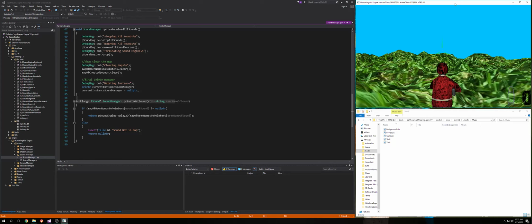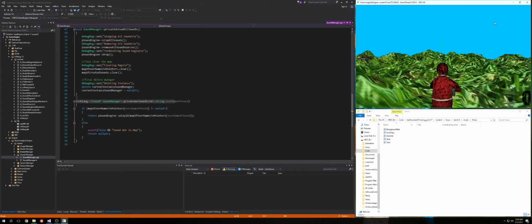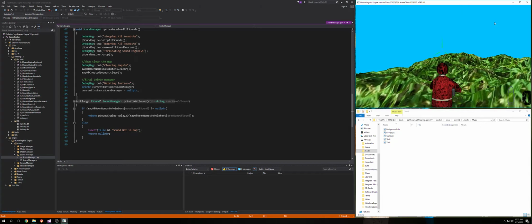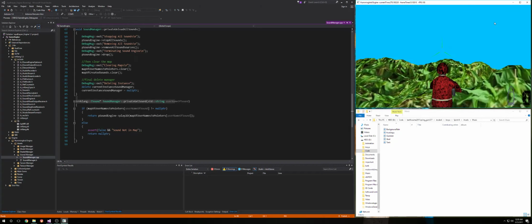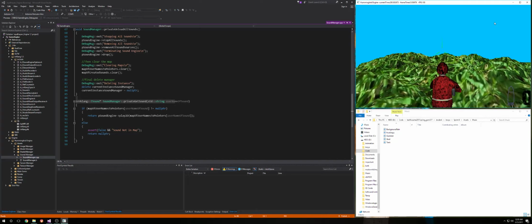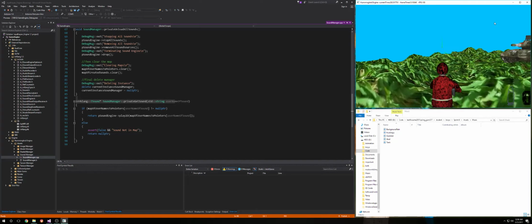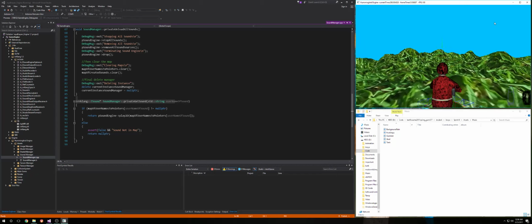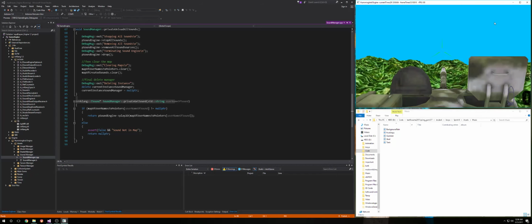As you can hear in the background, hopefully it isn't drowning me out, I have a track playing that is just the sound of rain, because I was imagining this terrain as a swampy type environment. As my soldier moves forward and back, the sound plays on a loop. The loop is terminated when I let go of the forward movement. It starts again in the backward movement and stops once again. It's a simple sound loop of maybe 2 or 3 seconds, and it just continues over and over. I have also added sounds to the tank.